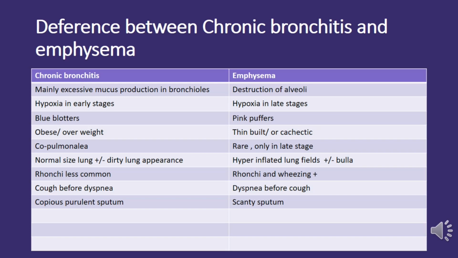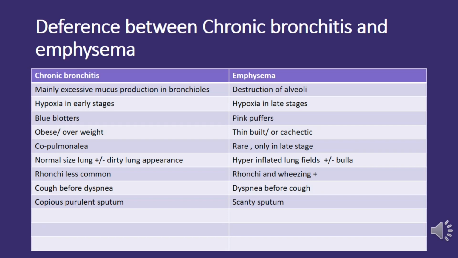Patient nicknames. Chronic bronchitis patients are often referred to as blue bloaters due to cyanosis and possible obesity. Emphysema patients are known as pink puffers, reflecting their characteristic pursed lip breathing and often thin or cachectic appearance.